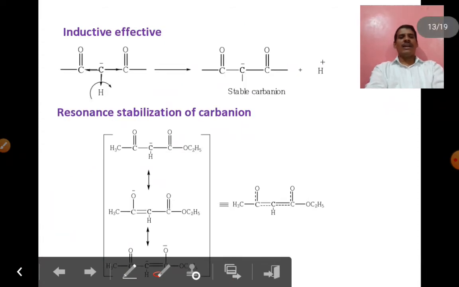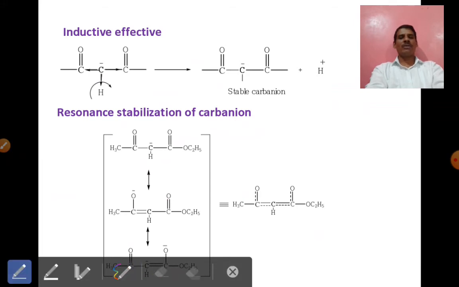See, why are they more acidic in nature? There are two effects responsible for showing the more acidity. See, the first is the inductive effect. So what is the inductive effect?